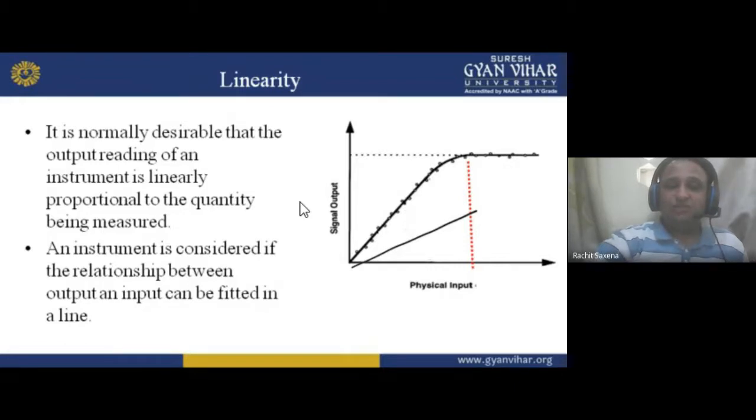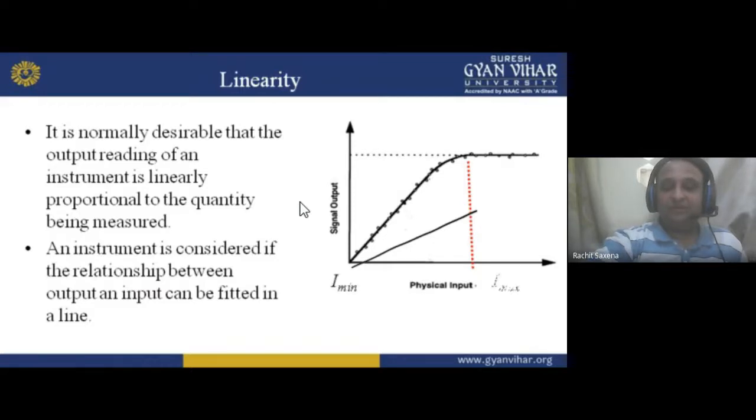An instrument is considered linear if the relationship between output and input can be fitted in a line, my dear student. If you give a variable input and you don't get the right output, it is because you are not giving a linear input. And what is a line? y equals mx plus c.